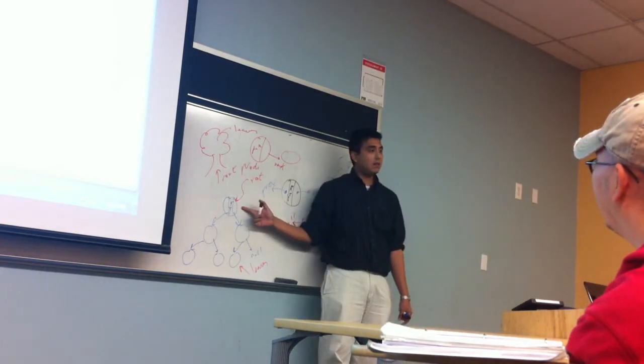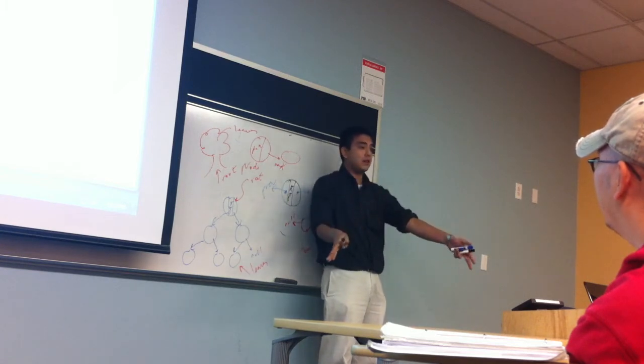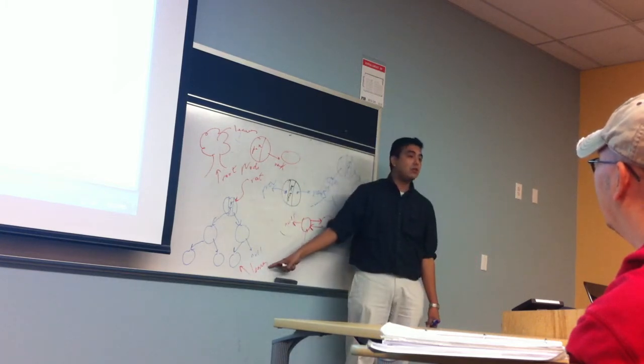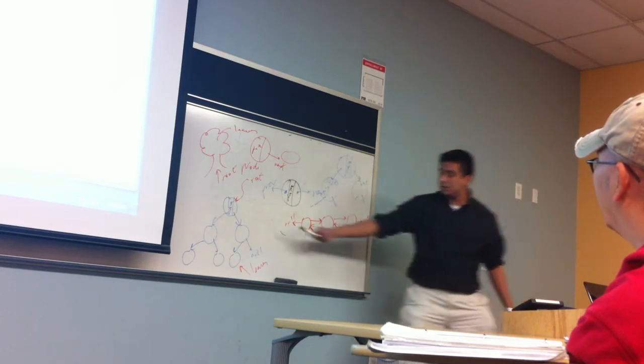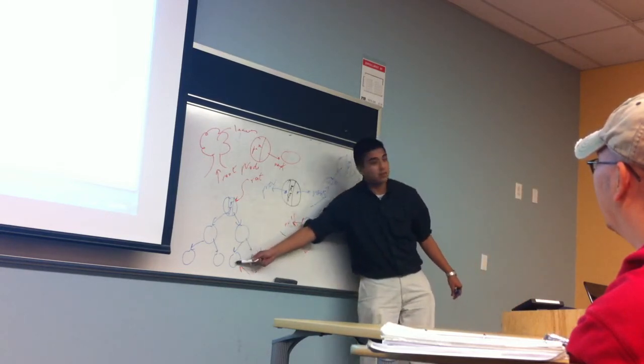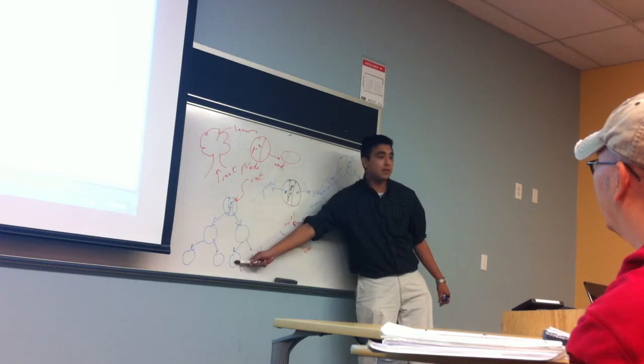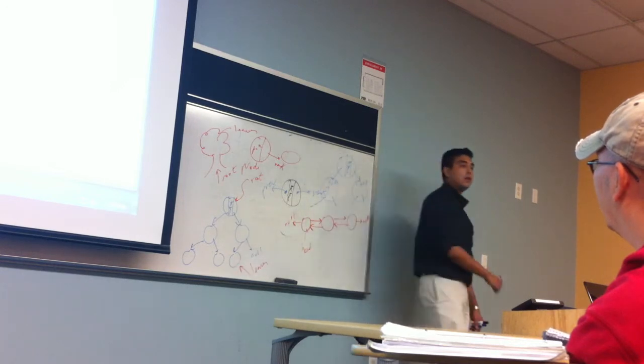The root is the first element from where everything starts, and the leaves are those nodes which do not have any more children. Like this node cannot be considered a leaf because he has one child. But this guy doesn't have any more children. So this guy is a leaf.